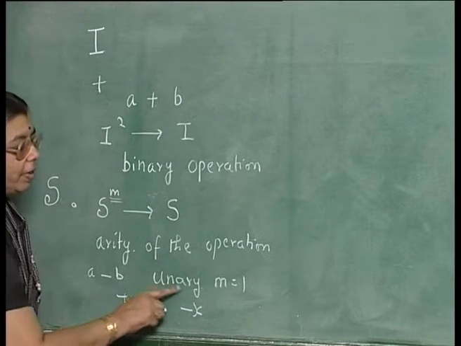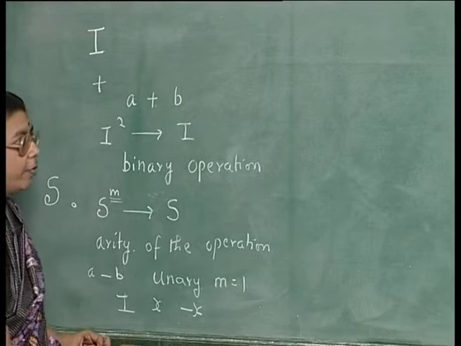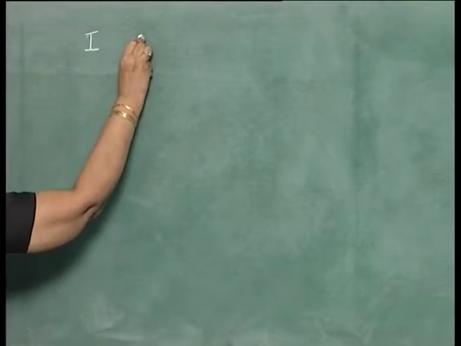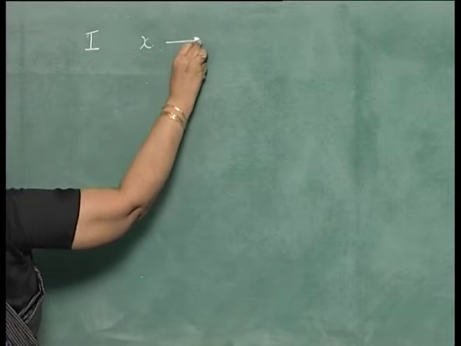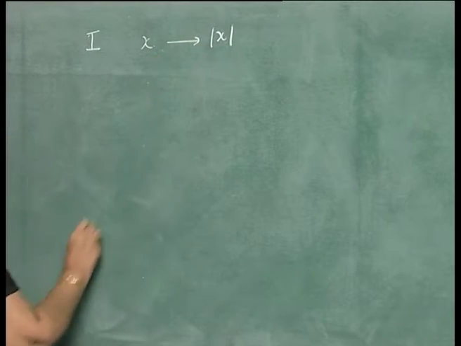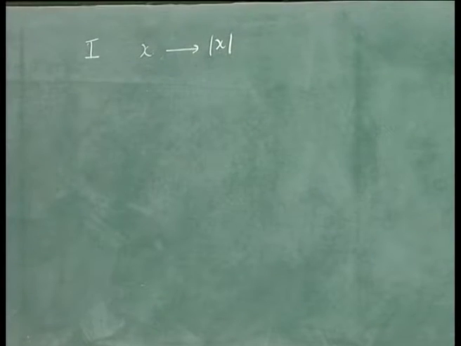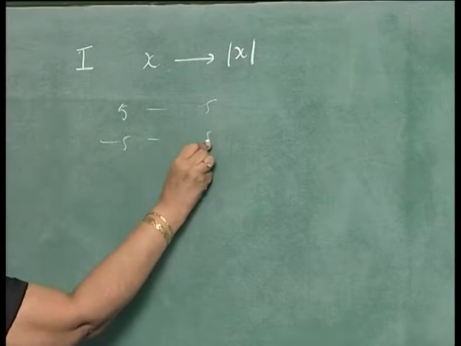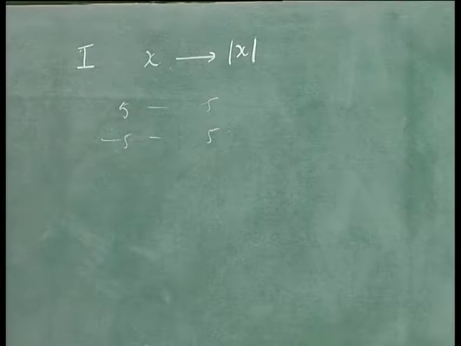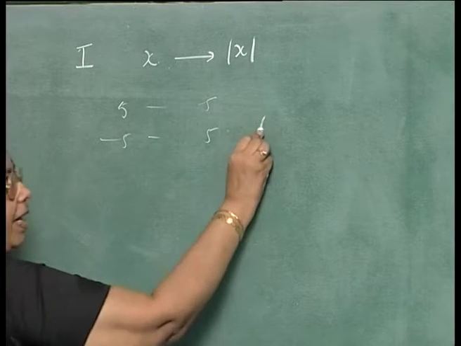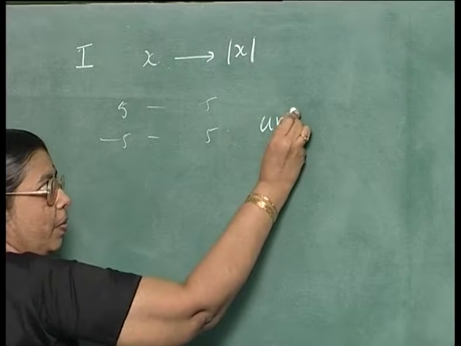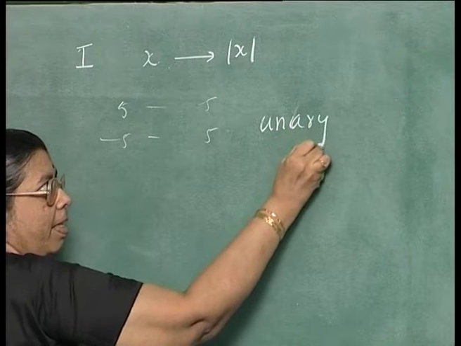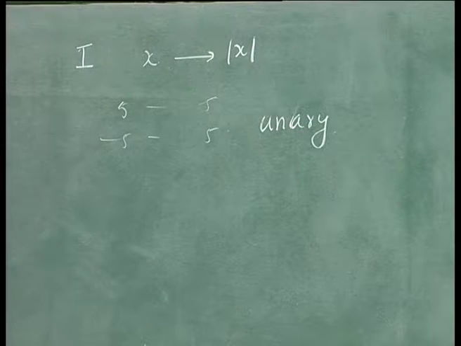Or you can have a unary operation like mod of x, the absolute value of x. If it is a positive number like 5, it will be 5, and if it is a negative number like minus 5, it is again 5. So, finding the absolute value is again a unary operation. We can think of other operations of higher arity also.